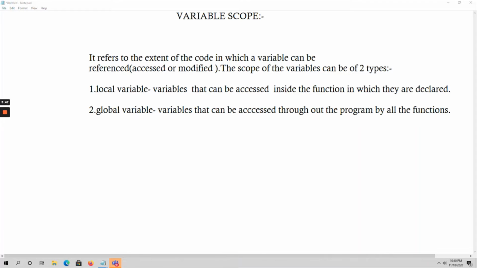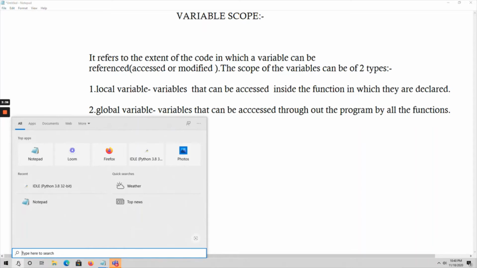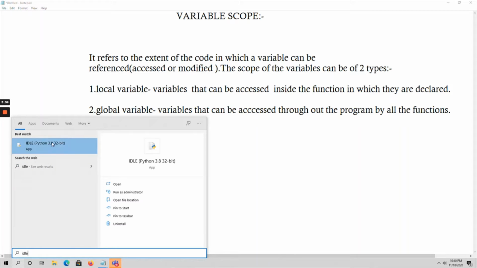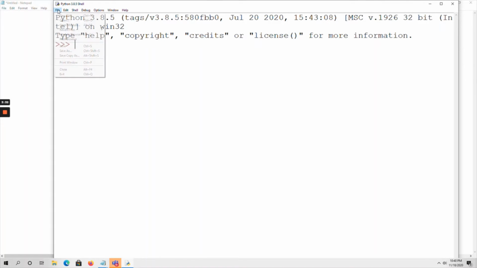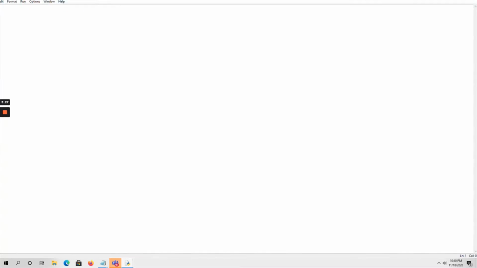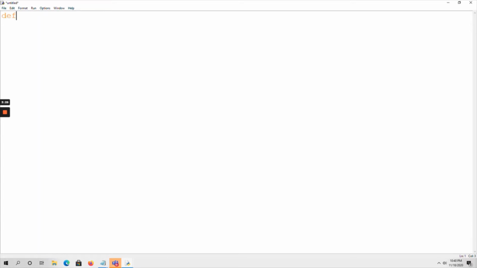So let me execute the code. On local and global variables, I will explain with an example program. First go to Python IDLE. Here, def test. Here I am taking a test function. I am taking a variable a equal to 10.